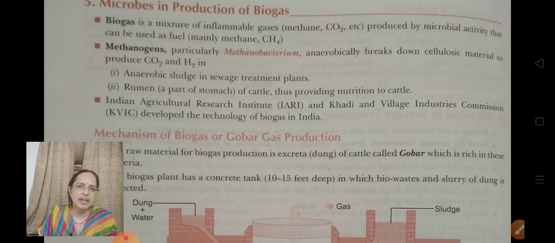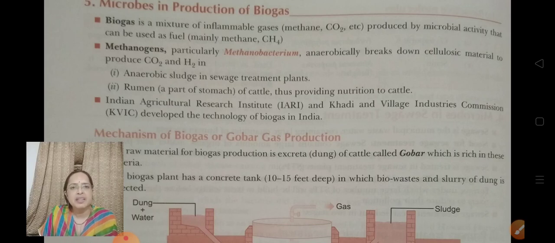Methanogens are the bacteria, particularly we call them methanobacterium. These are anaerobic bacteria and they break down the cellulose material to produce carbon dioxide and hydrogen in anaerobic sludge in sewage treatment plants, as well as being present in the rumen part of the stomach of the cattle, where they provide nutrition to the cattle.